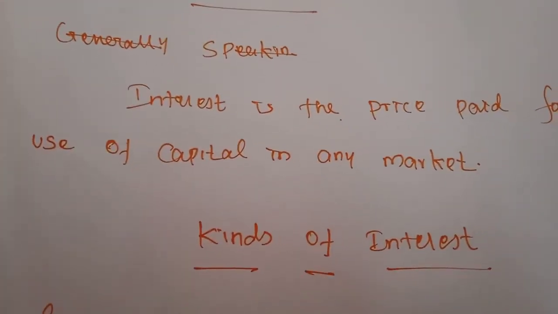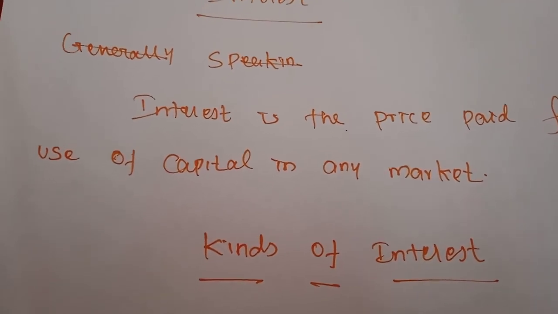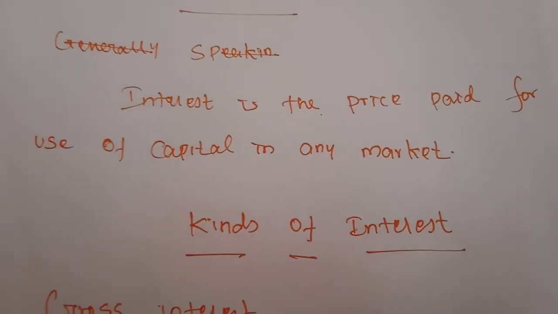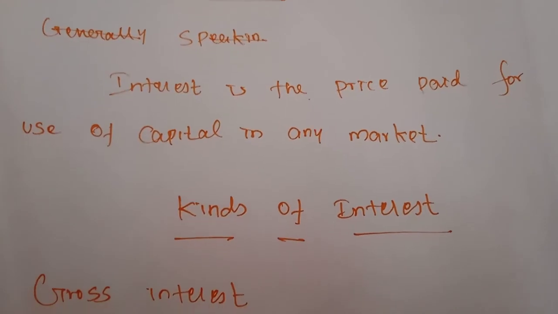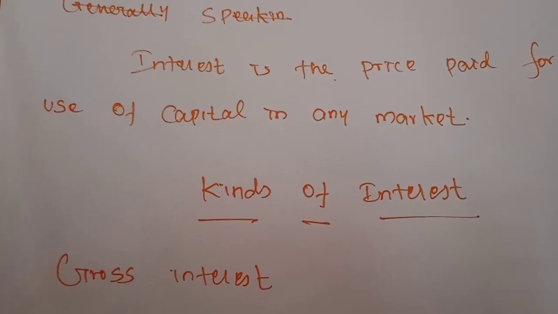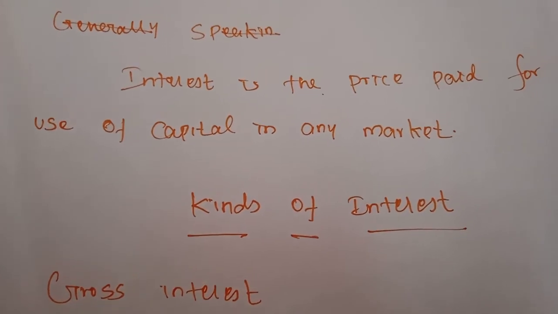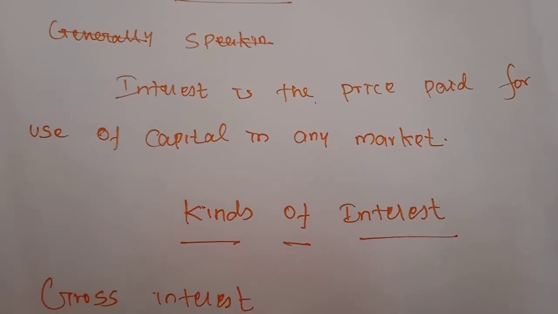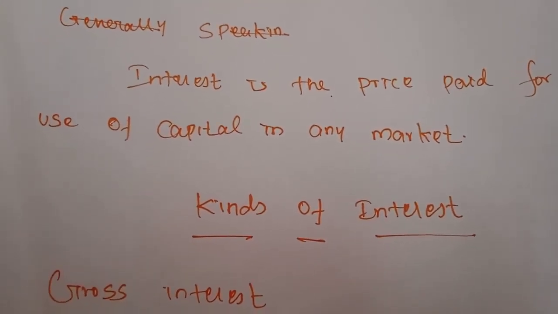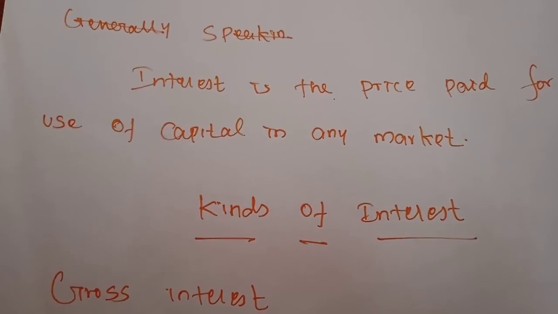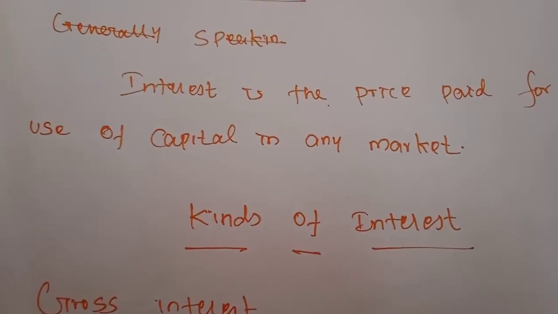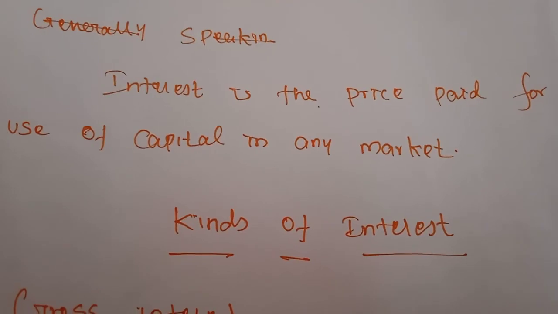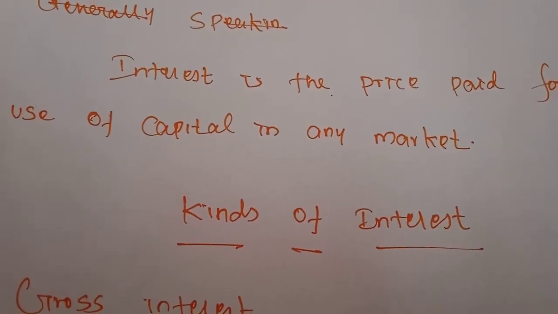But in economics, the meaning is somewhat different. Interest is the reward paid by the borrower to the lender for the use of capital. The producers must have some amount of capital. Without capital, starting an industry is not possible. So we borrow money from financial organizations, and by this money we make some amount of capital. This capital also gets some reward for its use. So interest is the reward paid by the borrower to the lender for the use of capital.